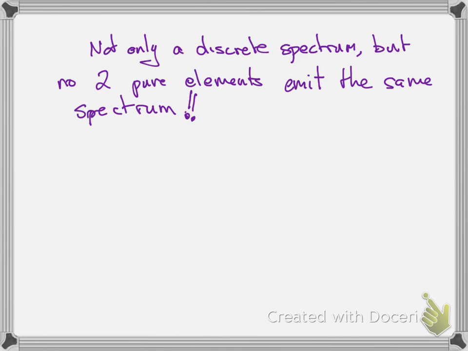So this is now recognized as, while it's not understood why there's a discrete spectrum, it's recognized as a way to distinguish gases from each other, right? It's how we can figure out that the sun is made of hydrogen. We're looking at the spectrum of the sun. And we can tell what other stars are made of by looking at their spectra.